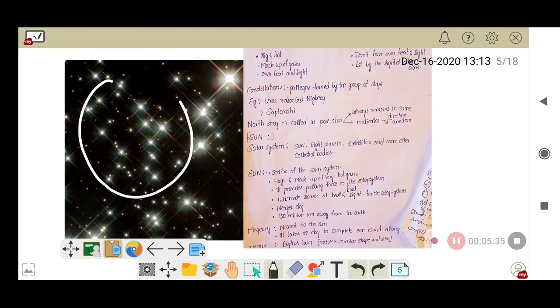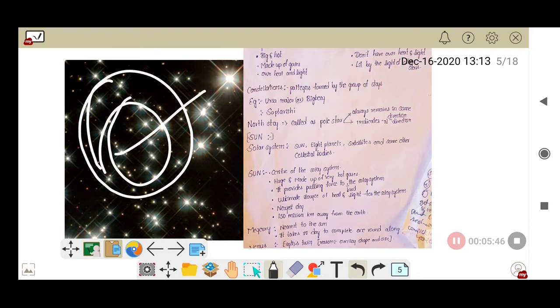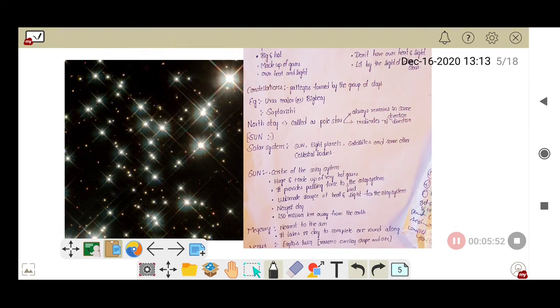these objects are very far away from us when we compare them to the sun. Actually, the sun is the nearest star and these small twinkling objects are far away from us. That's why these small twinkling objects look very tiny. Actually, these objects are also equal to the sun, but they don't look like that because they are far away from us. Hope you guys understand it.